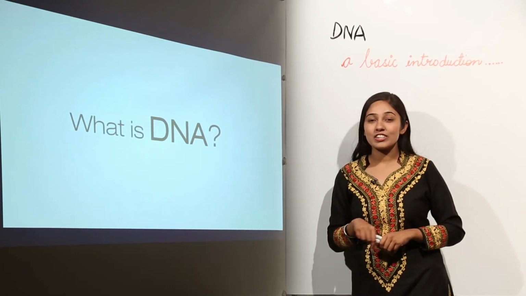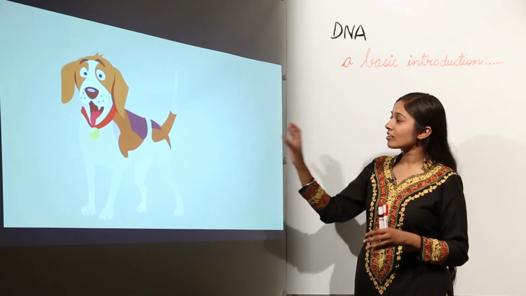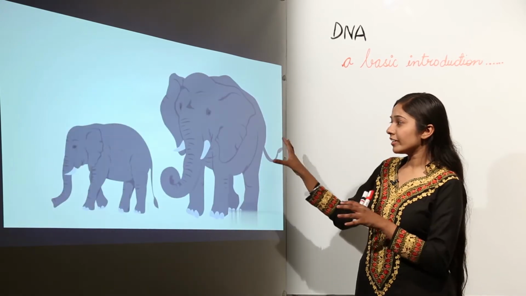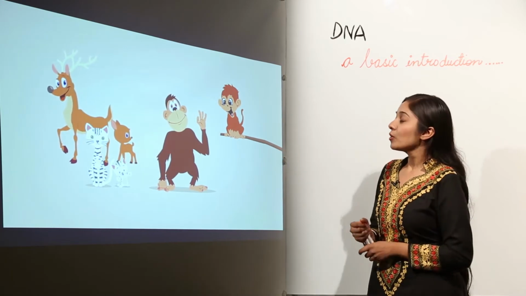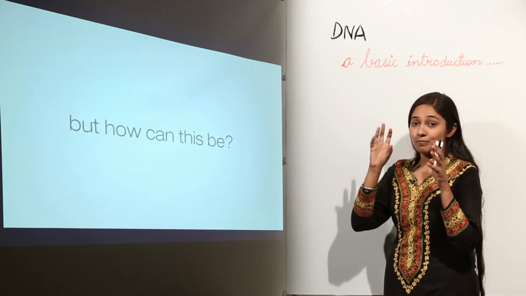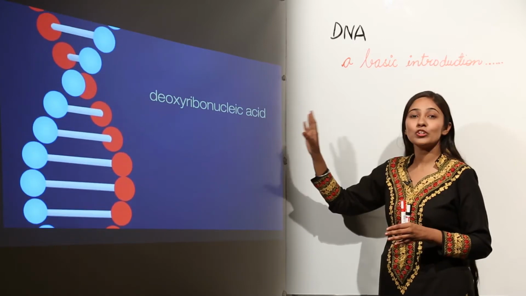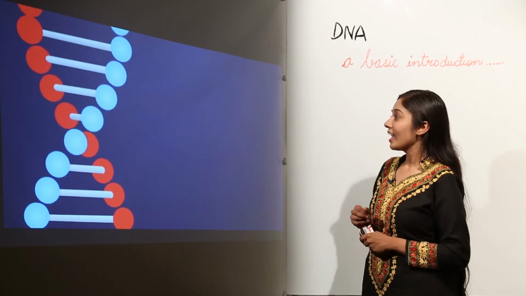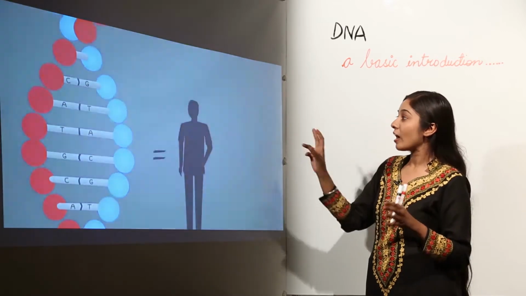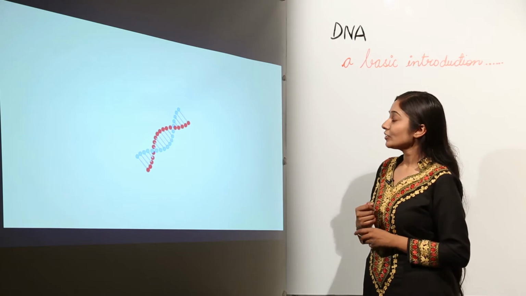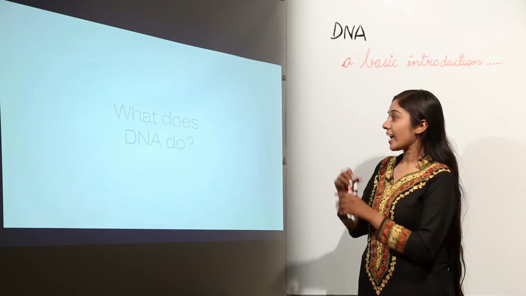Let's have a basic introduction about what is DNA, this elegant macromolecule. Have you ever wondered why dogs give birth to dogs, and why elephants give birth to baby elephants, and why chimpanzees give birth to only chimpanzees, and so on? Why does this happen? Well, this is because of this macromolecule that we call deoxyribonucleic acid, that is DNA. And this DNA has certain sequences which carry the information of how the species is going to be unique. So this DNA molecule is transferred from parents to the offspring, which actually forms the basis.